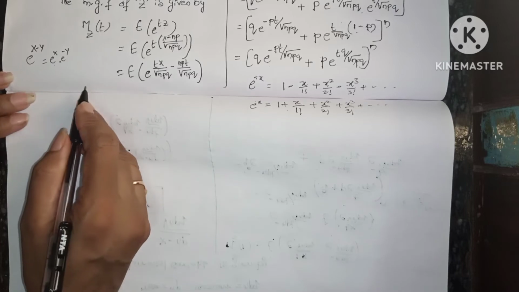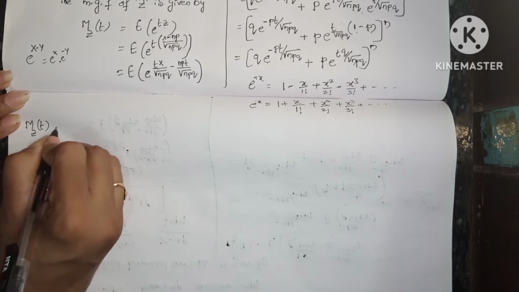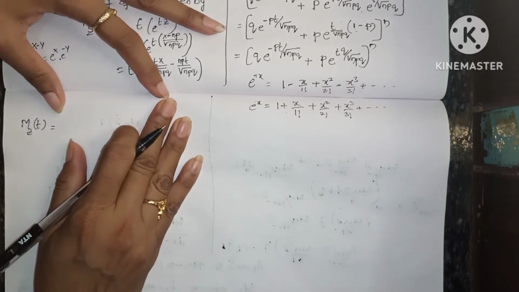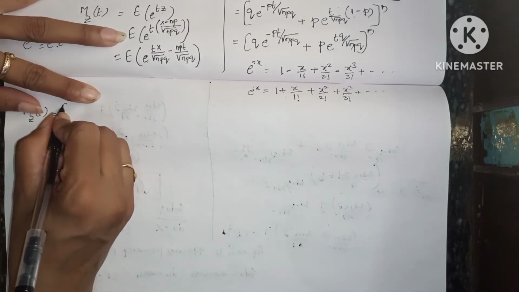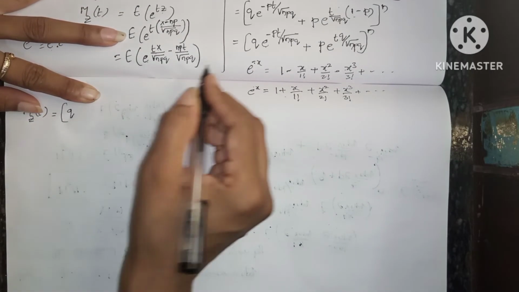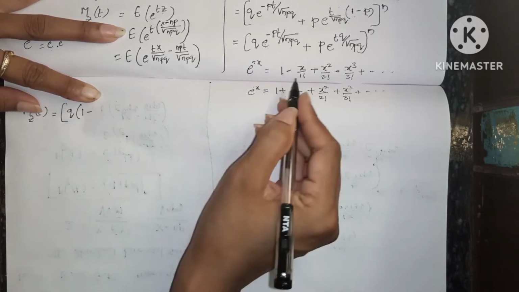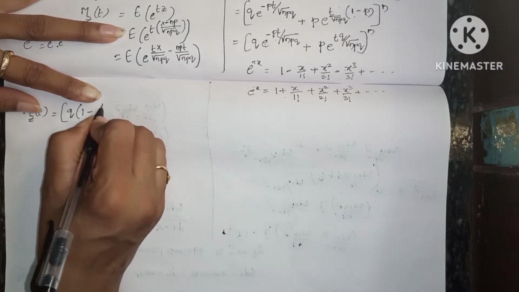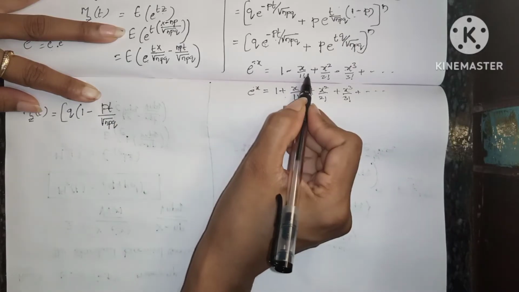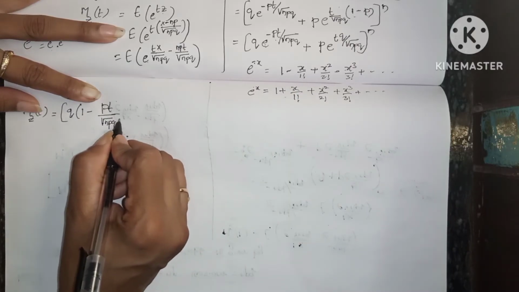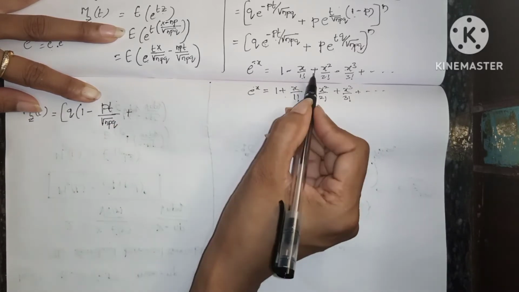So this is mz of t equals to, first q we are having. So q into e power minus x means this one: 1 minus x, x in the sense pt by square root of npq, by 1 factorial, plus, plus sign we are having here.